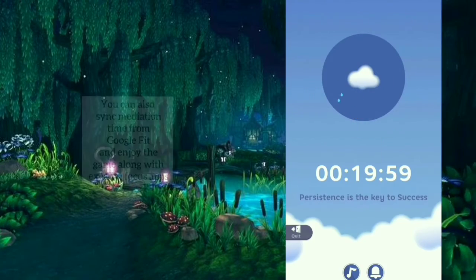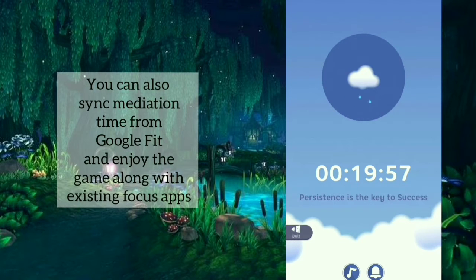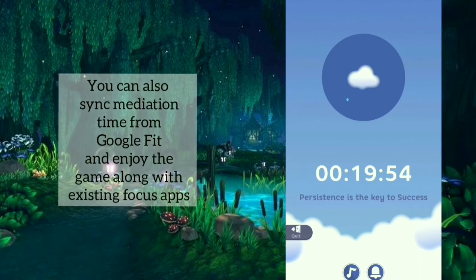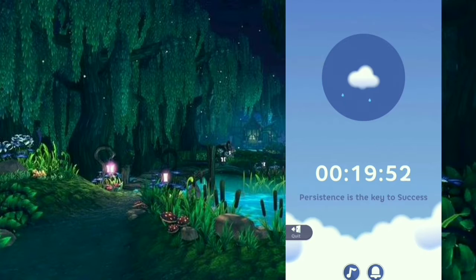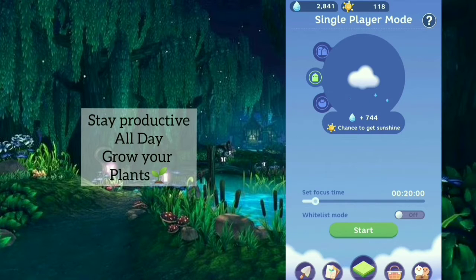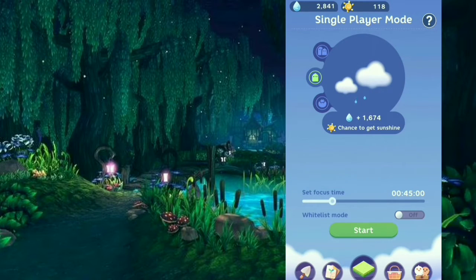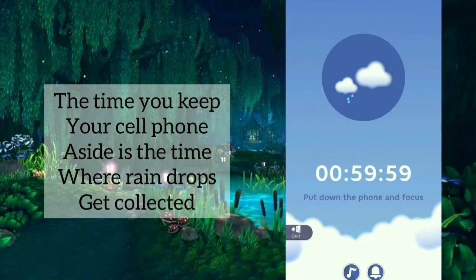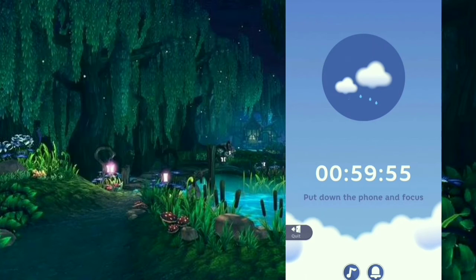You can put your timer as per your choice. Many times I use a timer of 20, 25 minutes, or 1 or 2 hours, so I make sure that I am completing my work within that time span. As per my daily tracking, now I am collecting 2000 raindrops per day, which helps me to grow my plant. With the help of this application, now I can easily track my daily productivity.